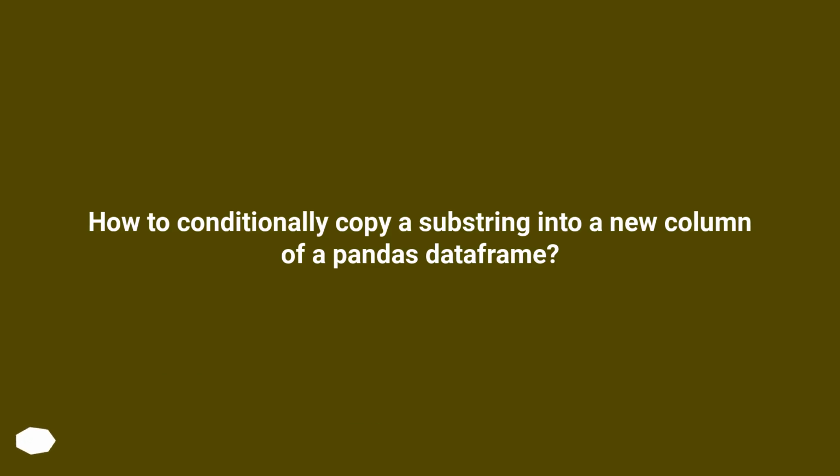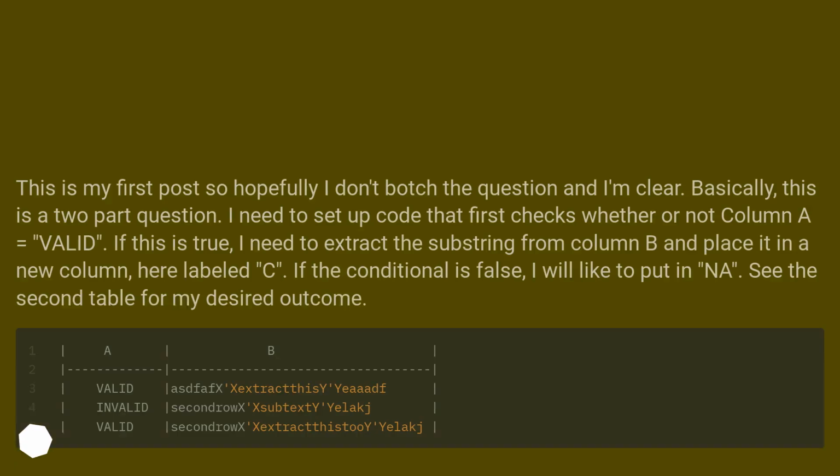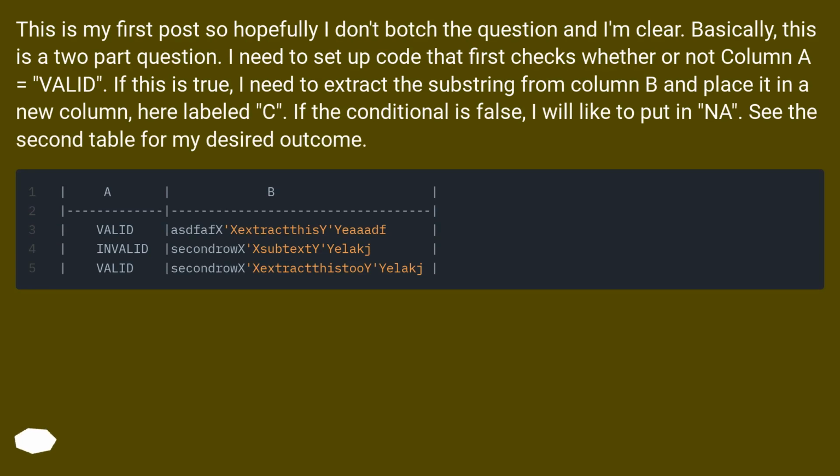How to conditionally copy a substring into a new column of a pandas data frame? This is my first post, so hopefully I don't botch the question and I'm clear. Basically, this is a two-part question.